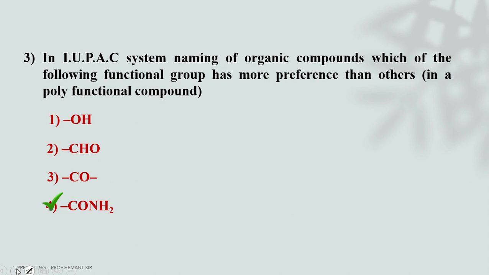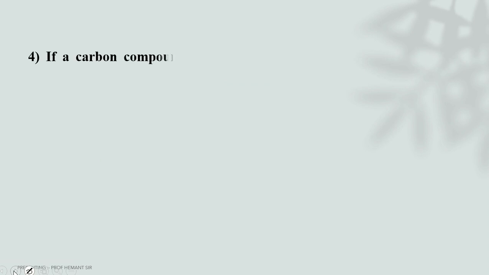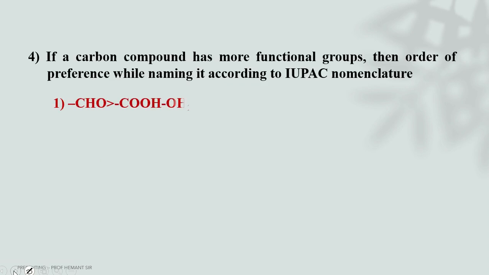The amide comes first. If you go through the priority list, the amide comes first. It has more preference than the others. Next one: if a carbon compound has more than one functional group, then the order of preference while naming it according to the IUPAC nomenclature.